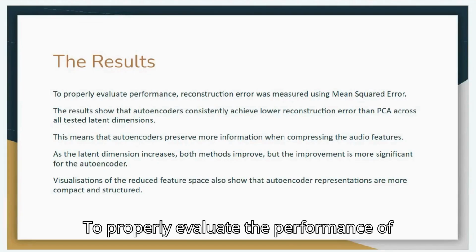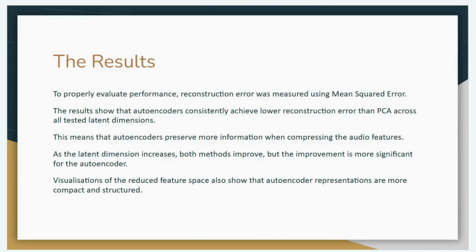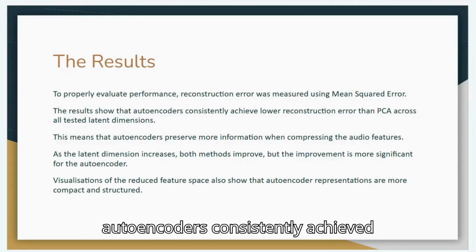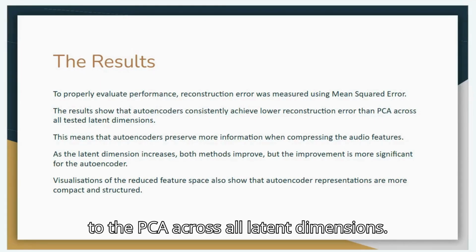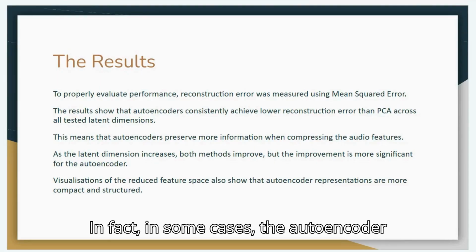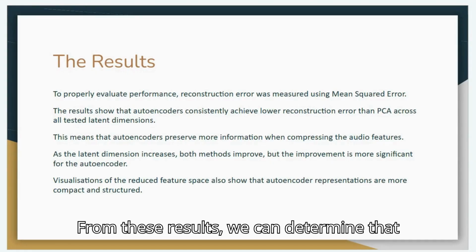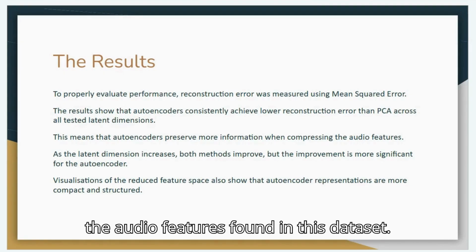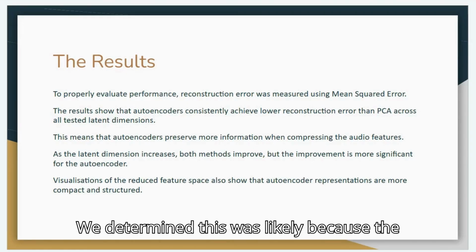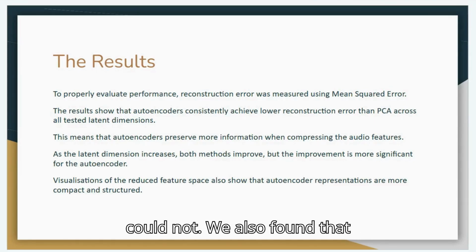To properly evaluate the performance of the methods, the reconstruction error was measured using the mean squared error. Through our testing, we found that the autoencoders consistently achieved exceptionally lower error rates compared to the PCA across all latent dimensions. In fact, in some cases, the autoencoder had a mean squared error 64 times lower than the PCA. From these results, we can determine that the autoencoders preserve much more information when compressing things like the audio features found in this dataset. We determined this was likely because the autoencoder could capture nonlinear relationships in the dataset that the PCA could not.